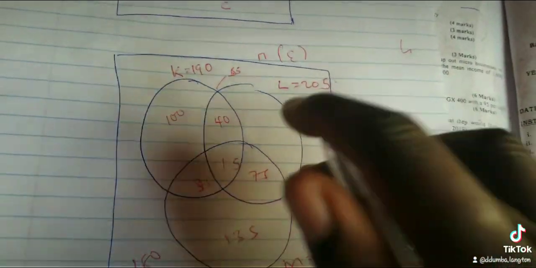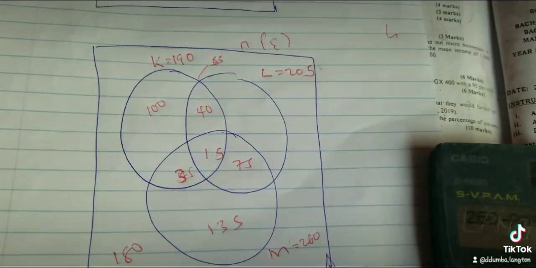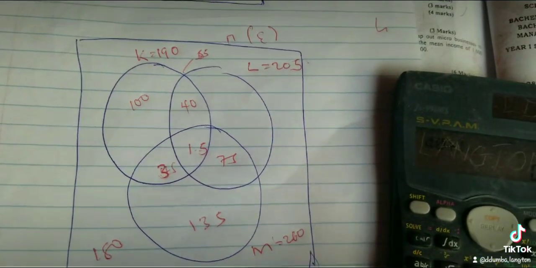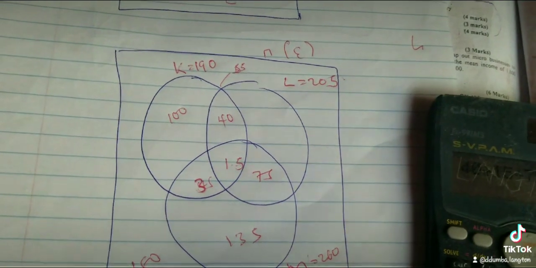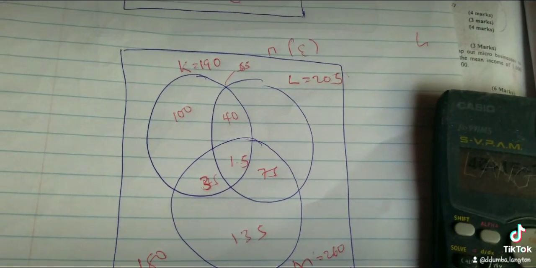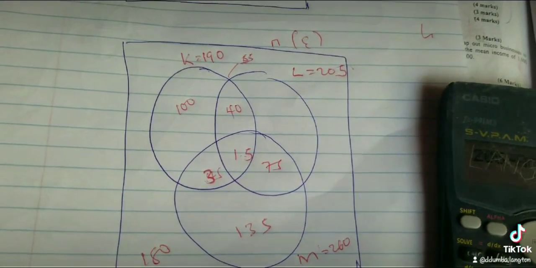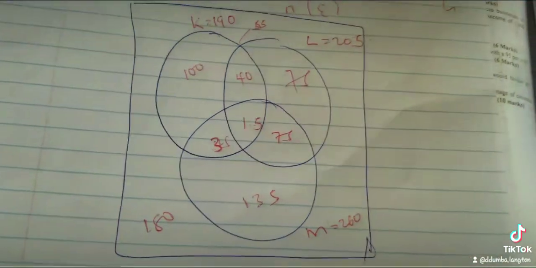So now you've obtained this one, it can help you to get this one. Still we are going to say 40 plus 15 plus 75, so you get 130, then 205 minus the answer, it is still 75.